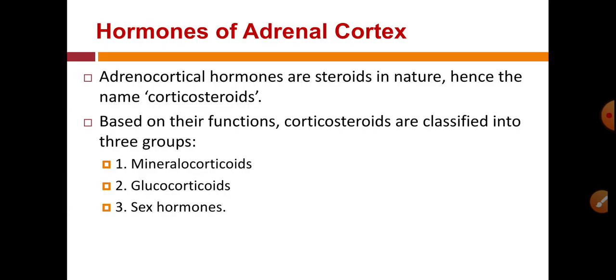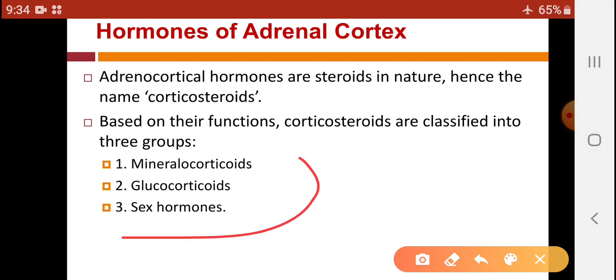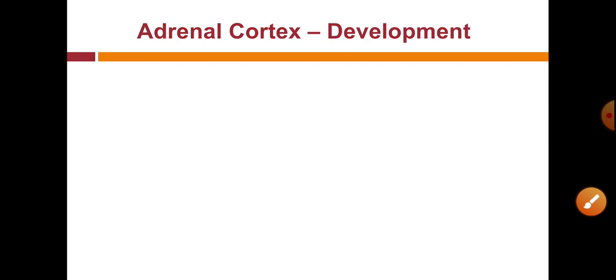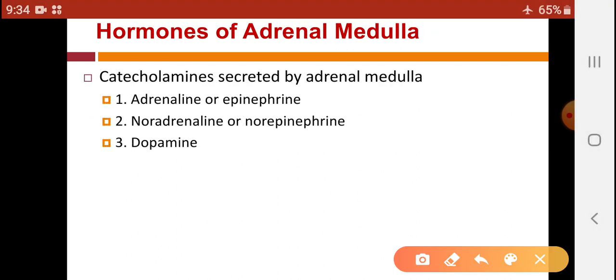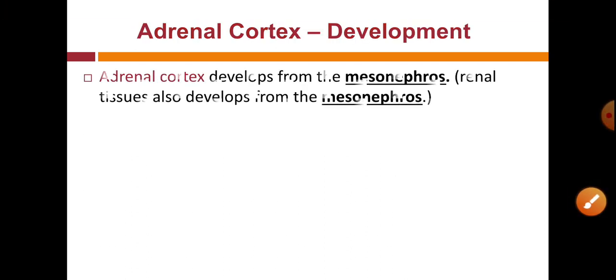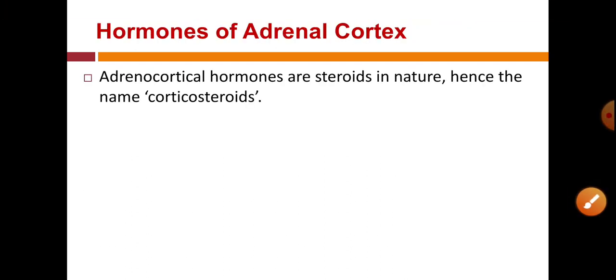For adrenal cortex hormones, there are 3 types of hormones from the adrenal cortex: mineralocorticoids, glucocorticoids and sex hormones, while those of the medulla are adrenaline or epinephrine, noradrenaline or norepinephrine, or dopamine. These are the hormones of the adrenal medulla. The adrenal cortex is developed from mesonephros, while the adrenal medulla is developed from neural crest.